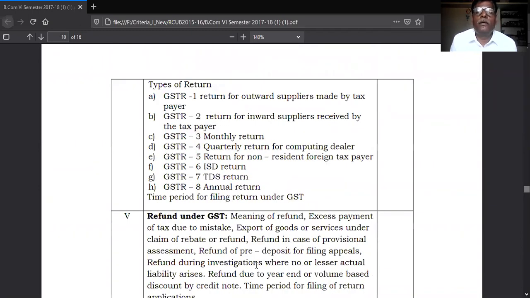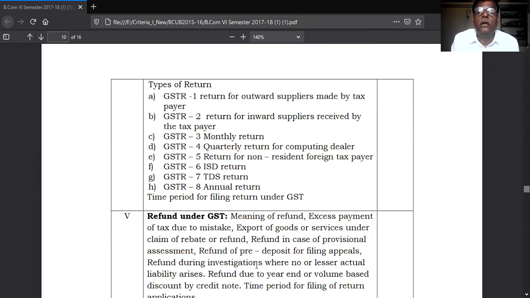The first type of return: there are totally 8 types of GST return. GSTR means Goods and Service Tax Return.